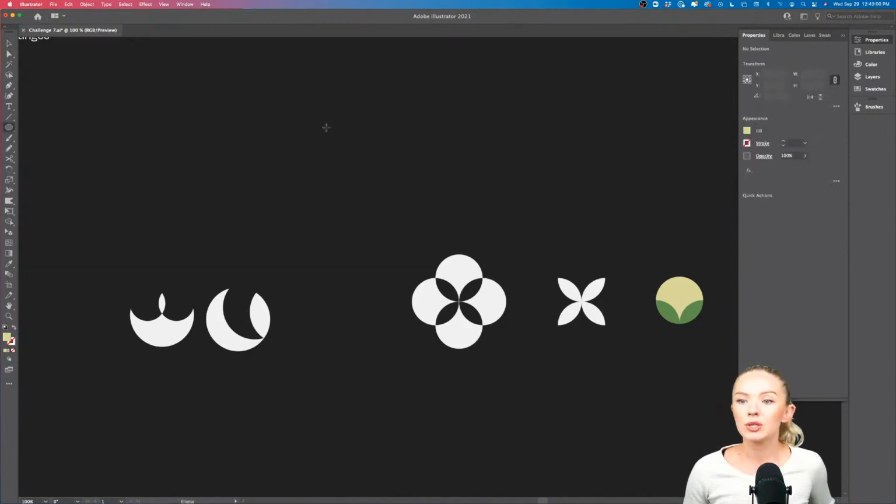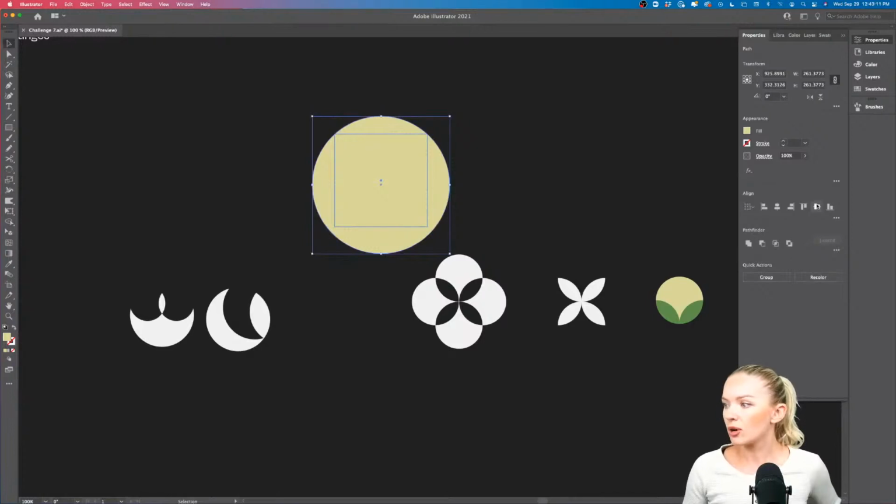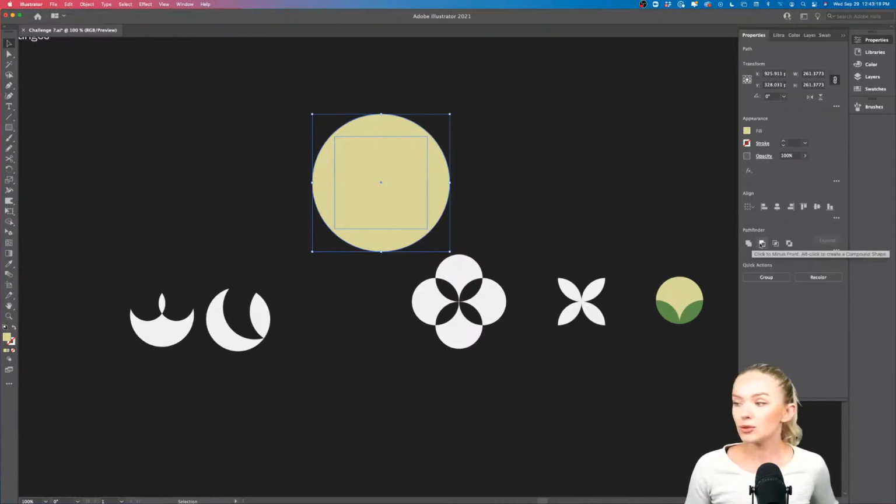What we can also do is we can create shapes inside shapes. So I can use the rectangle tool and create a rectangle inside the circle and do something like that where I'm aligning these two. And again, I'm using the divide tool, or I can also use the minus front tool here because I have the rectangle in the front.